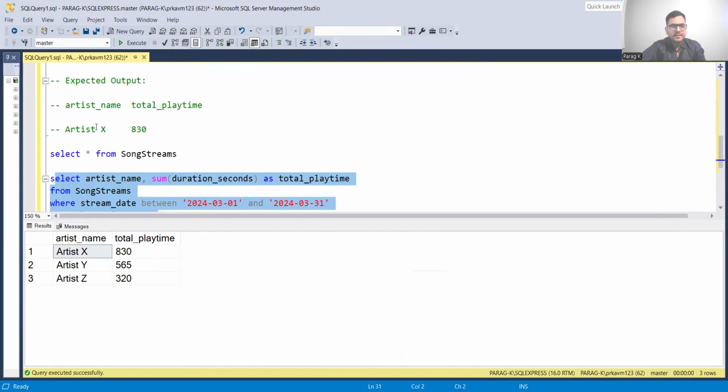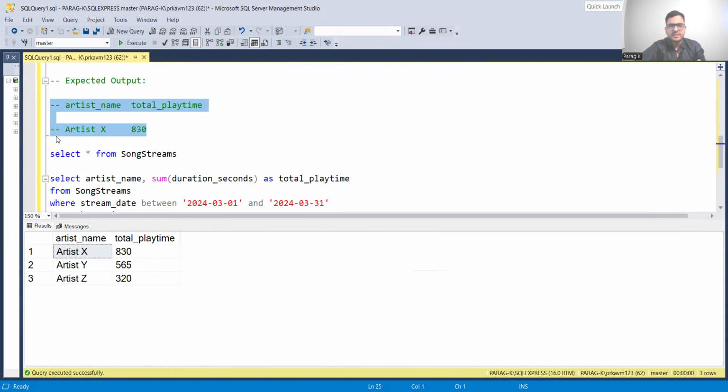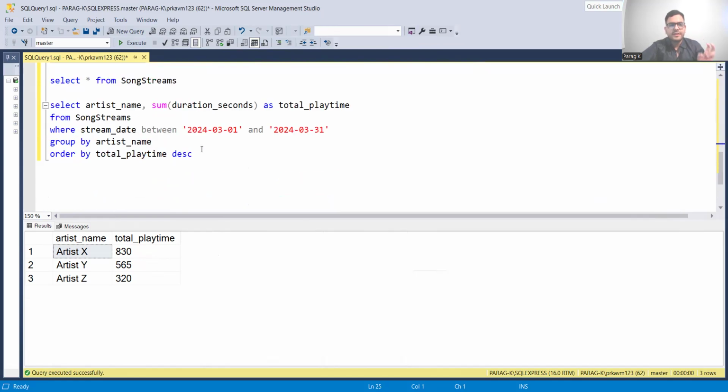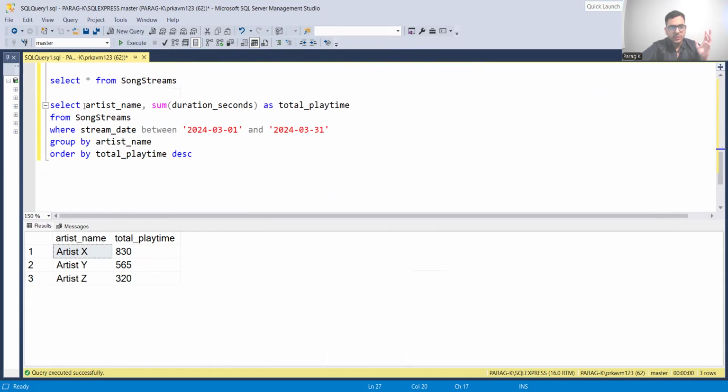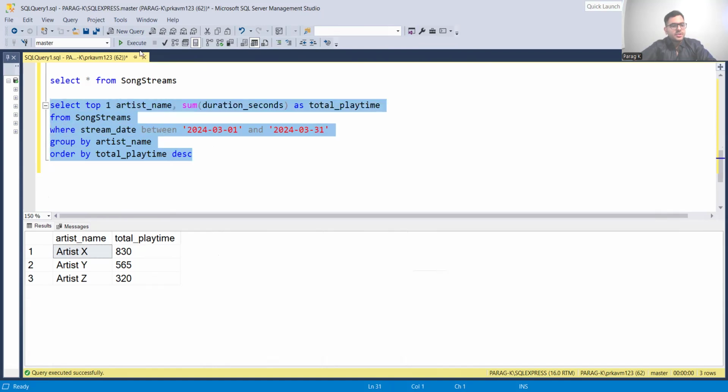Now, if you observe the output, we only want the one thing they are showing. So how do we solve this? You have to understand that what it means from this output is that they just want the top one only. If they wanted the entire list, we would have shown it, but to get only the top one, I'm just going to do this. So we have to use TOP 1 in SQL Server. But if you were in MySQL, you would have to use something like LIMIT 1 here. That's also all right, but it is not going to work here. So let me go ahead and run this and show it to you guys.